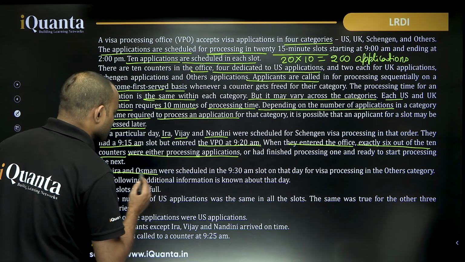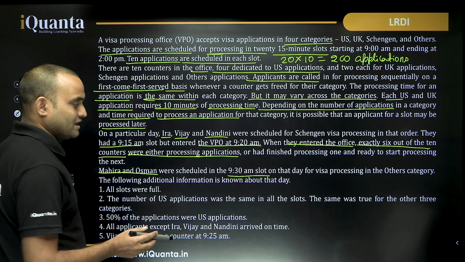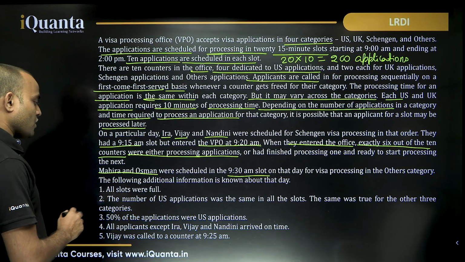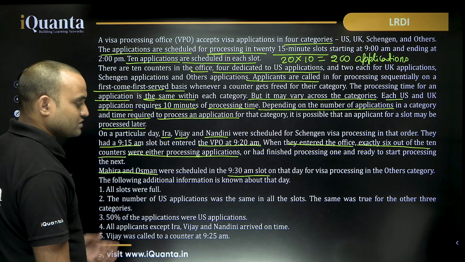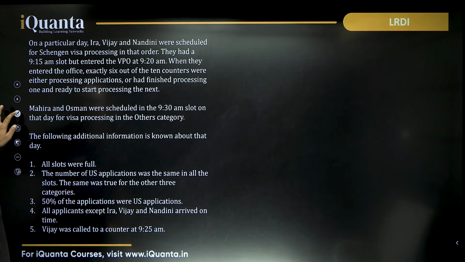Mahira and Osman were scheduled in the 9:30 a.m. slot on that day for visa processing in the others category. The following additional information is known about that day. So let's use this information. First of all, what do we know?